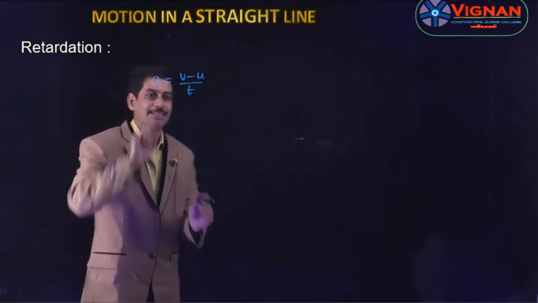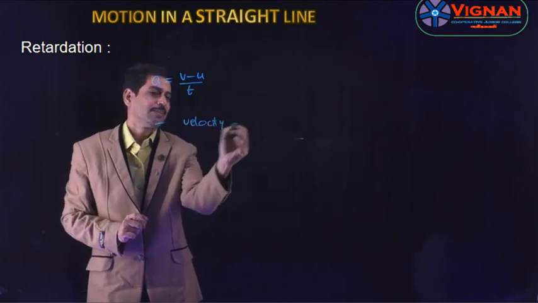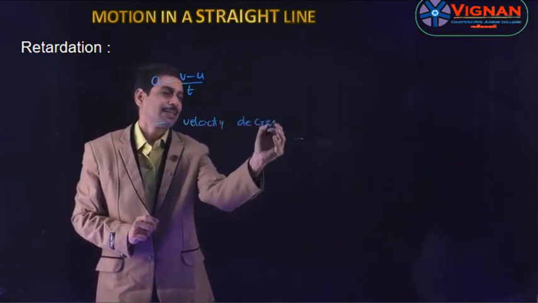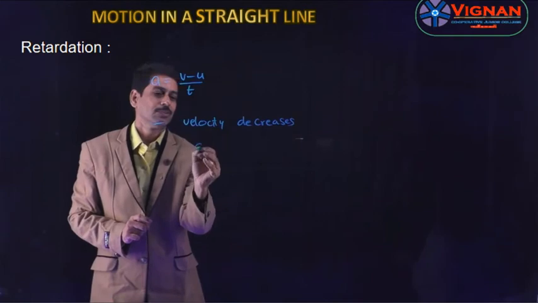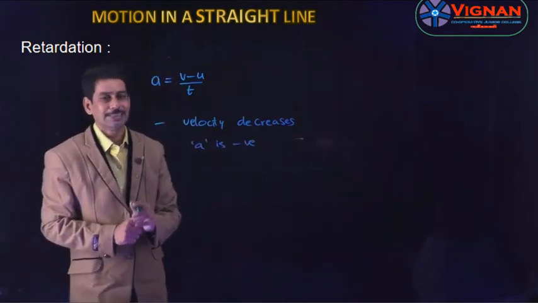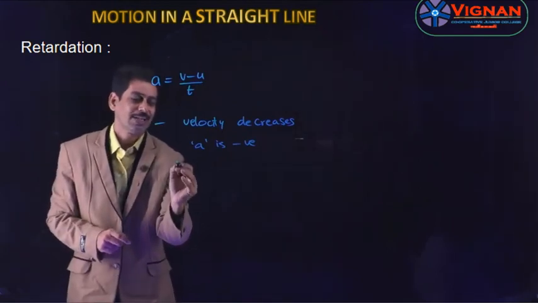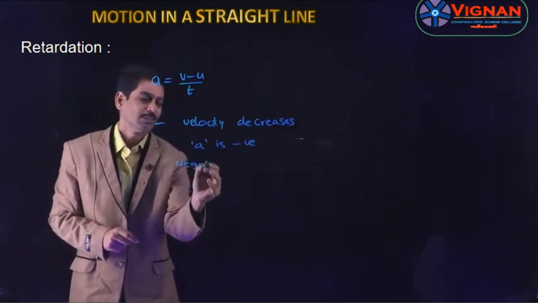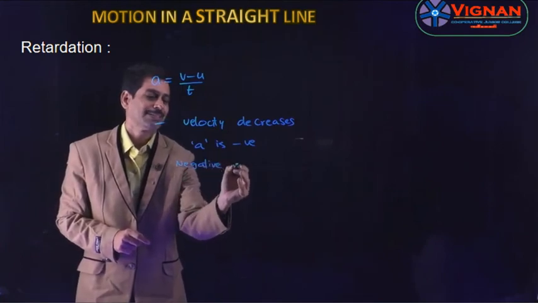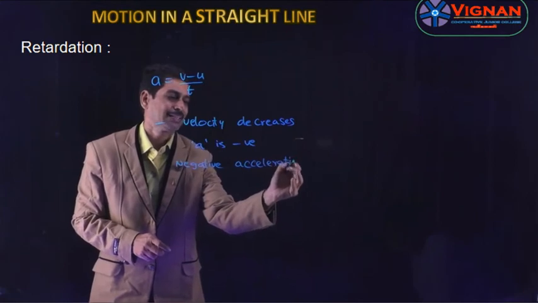If the velocity decreases, then the acceleration becomes negative. If the velocity decreases, the acceleration becomes negative. This negative acceleration is called retardation. Mathematically speaking, retardation is nothing but negative acceleration, which we also call deceleration.